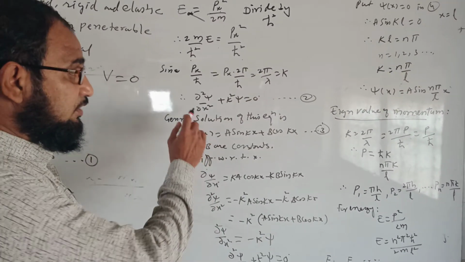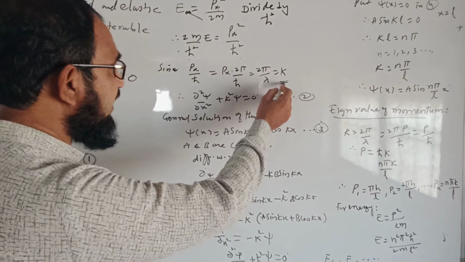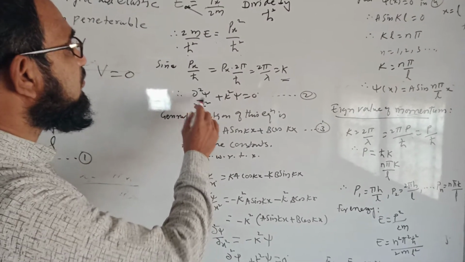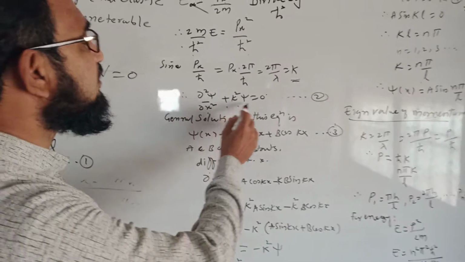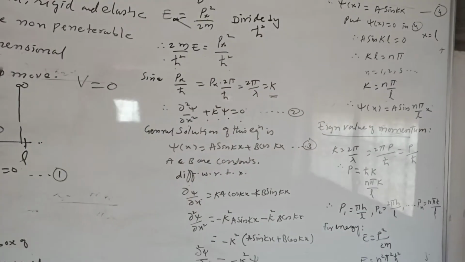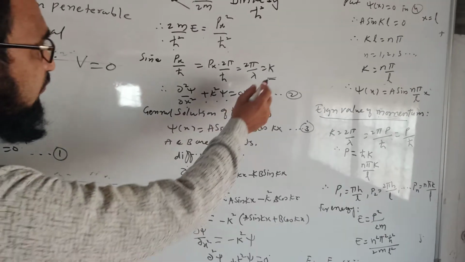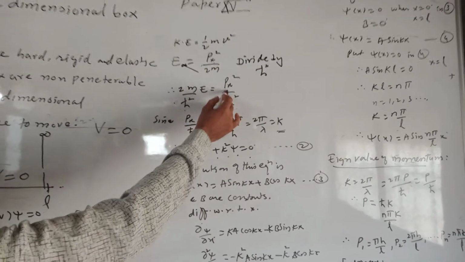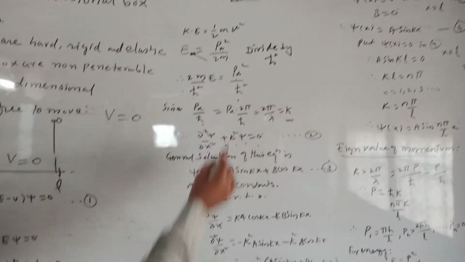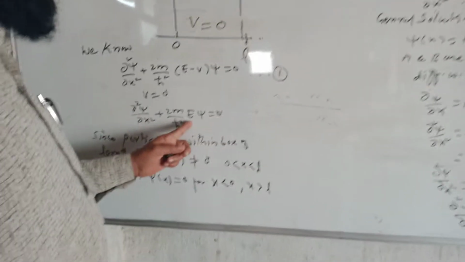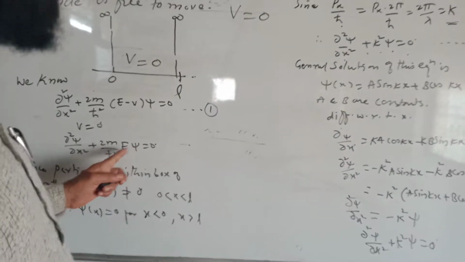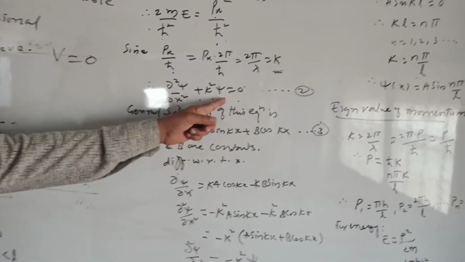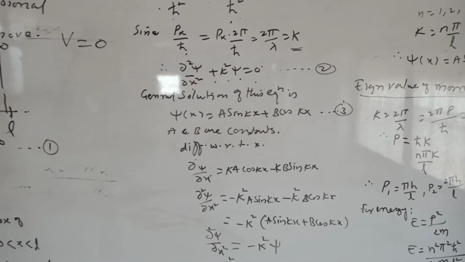Now I will substitute this value of k in this equation and I will get ∂²ψ/∂x² + k²ψ = 0. Here I am replacing this term by k².